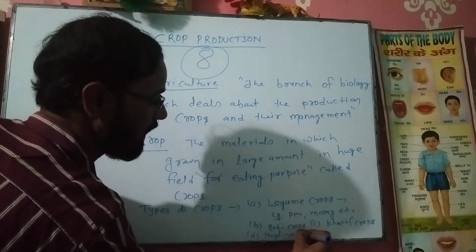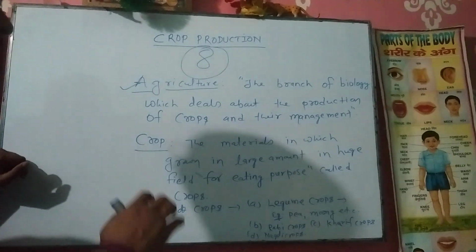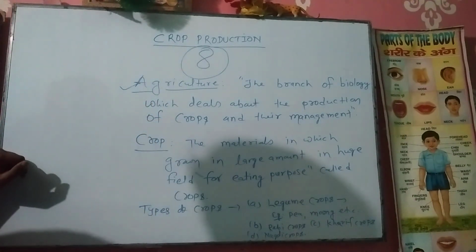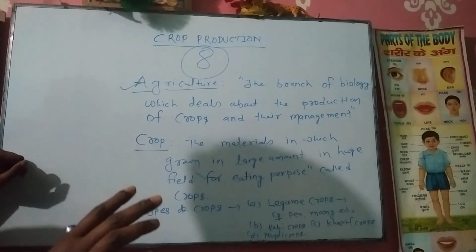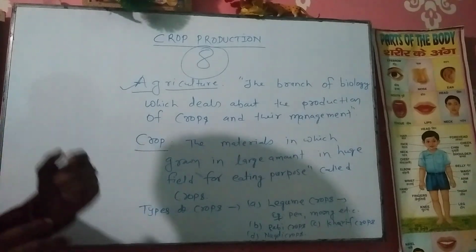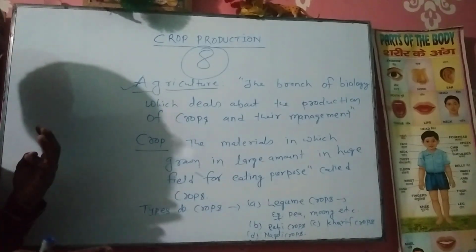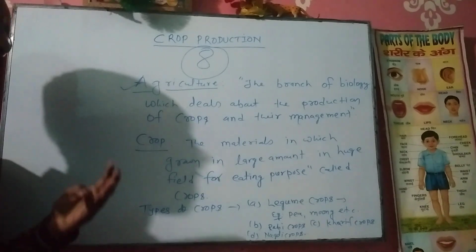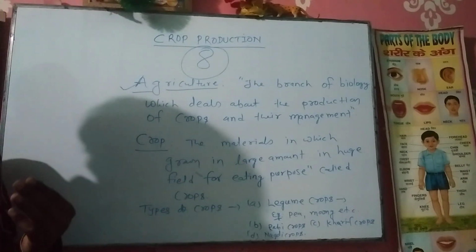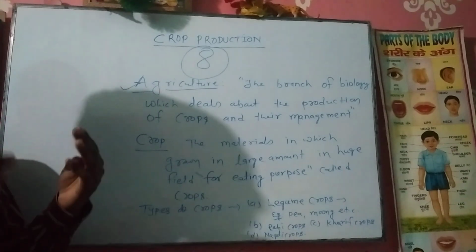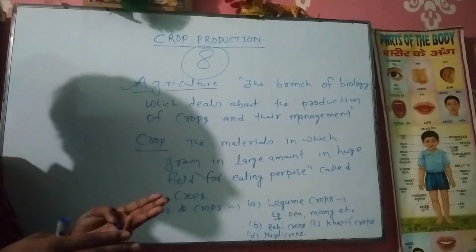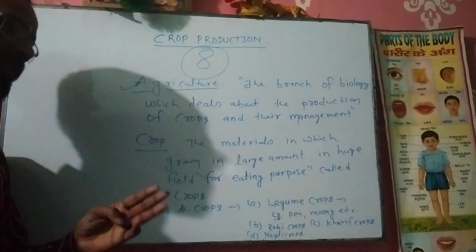These crops can be varied in our field year to year. We rotate the plant materials year to year. Whenever we grow rabi crops in our field, after some time we can grow other crops in the field, such as legume crops.